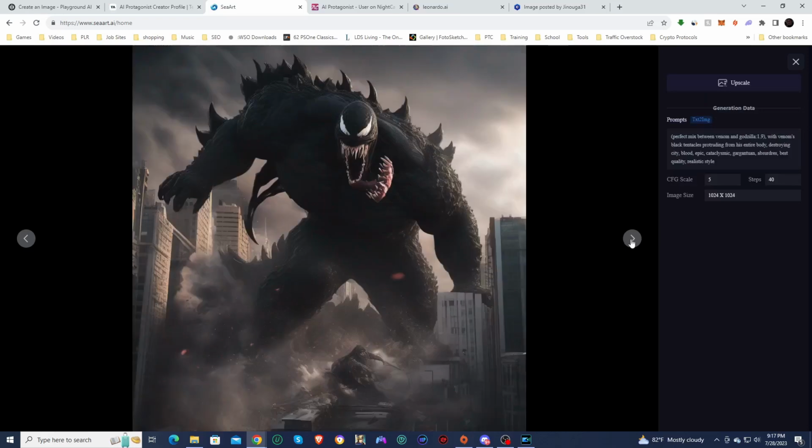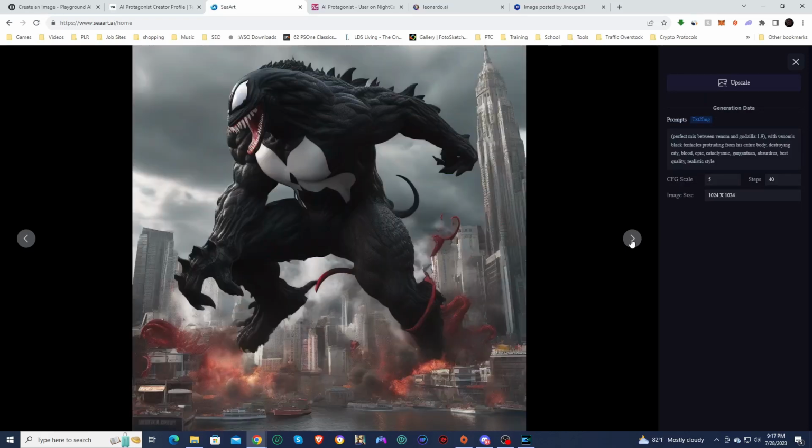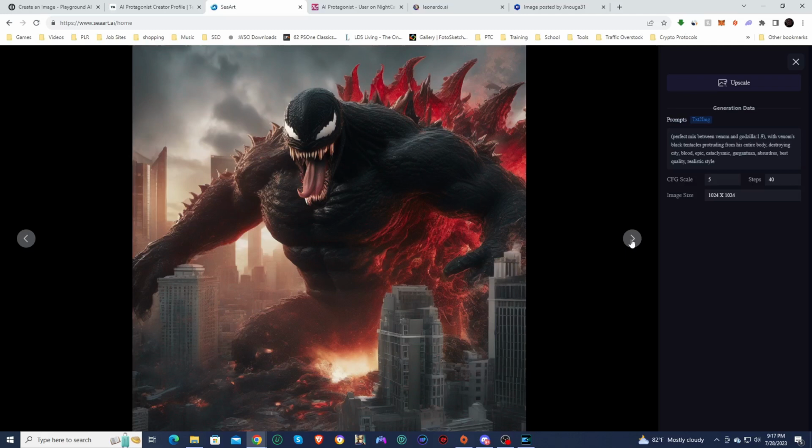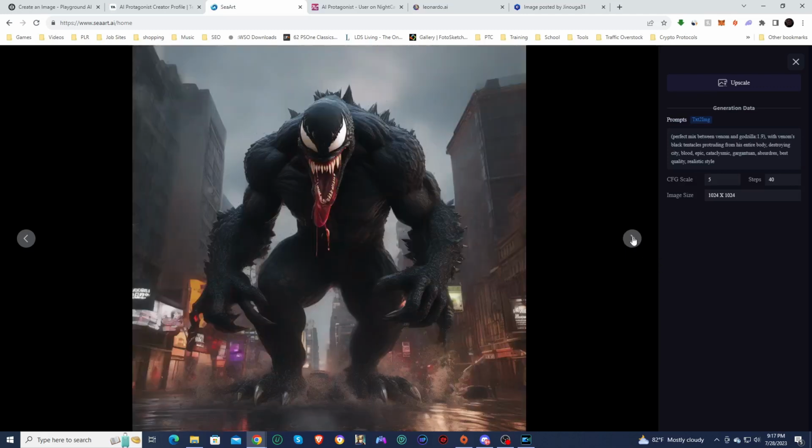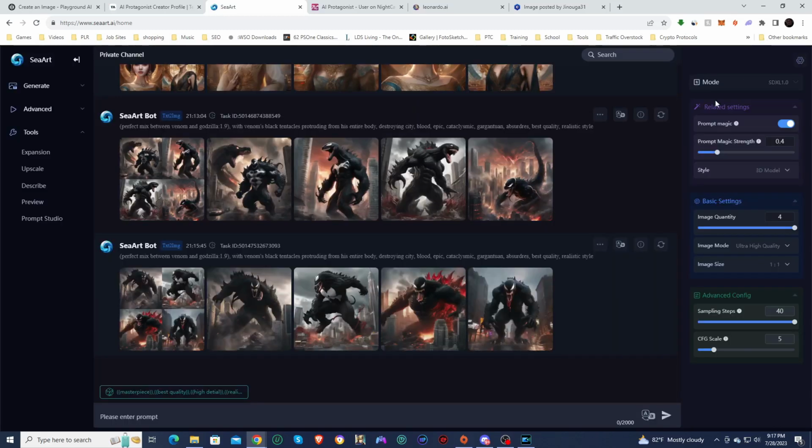But it definitely does look like something rendered in a game engine, pretty much, and it looks really cool. Oh, I like this one. This one looks crazy. And it looks like his legs are like he's falling through the ground or coming up through the ground. And those spikes look so good. Yeah, these are really nice looking. So you can see with all the different styles that they have, there's so many different variations of images you can create with SDXL. So now we're going to start jumping into the paid ones.